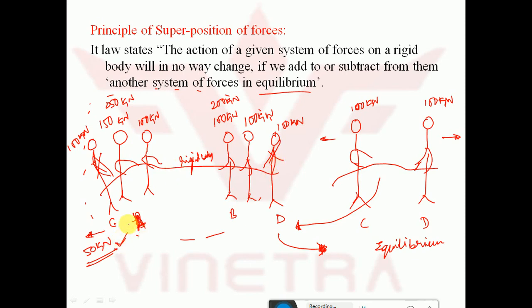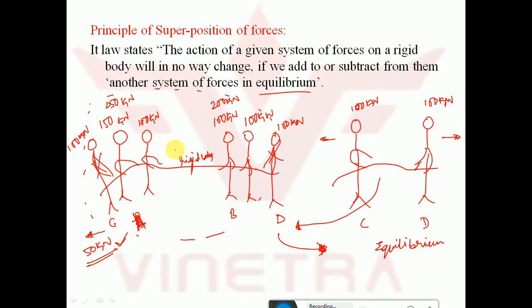So the principle of superposition states that for a given system of forces acting on a rigid body, and I assume this rope as a rigid body, the action in no way changes if I add to it or subtract from it another system of forces which are in equilibrium.